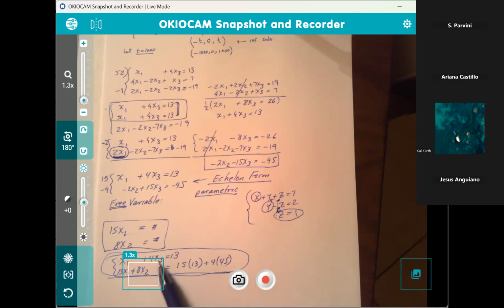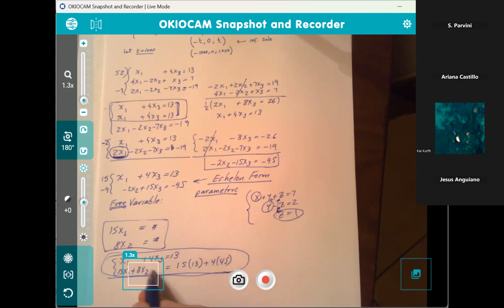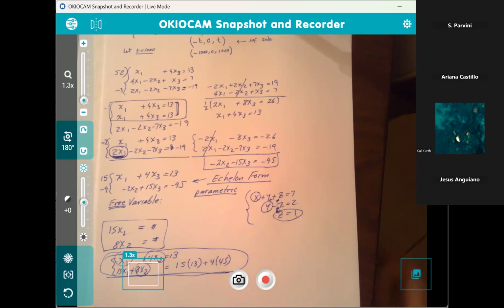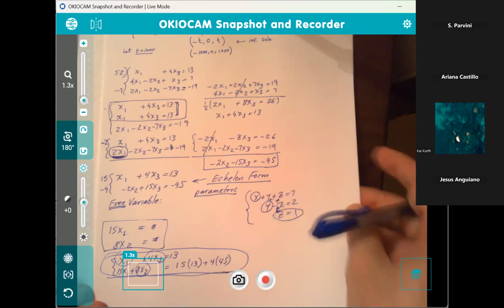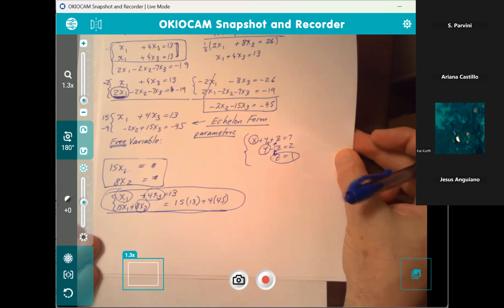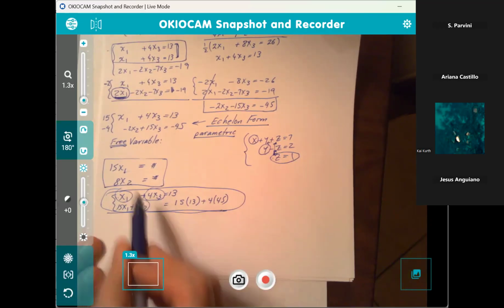You see that x sub 3 is still in the first equation. You were right. What you did was get rid of x sub 3 in the second equation. But see, in the first equation, you still have it. I still have 3 variables. So that doesn't really help me solve. Are you okay with this, Jesus? Yeah, I'm okay.